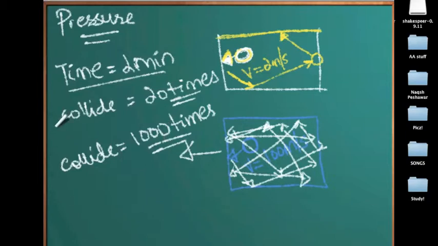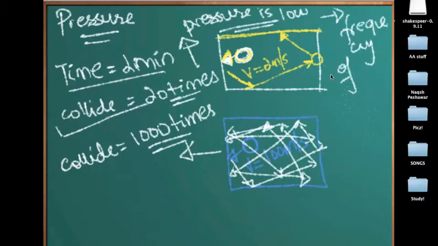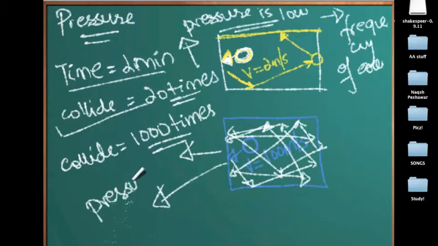If this particle collides 20 times, this directly tells me that the pressure of this container is low, because the frequency of collision of the particles with the walls of the container is low. And if this particle collides 1,000 times, the pressure is relatively higher, because the frequency of collision is higher.